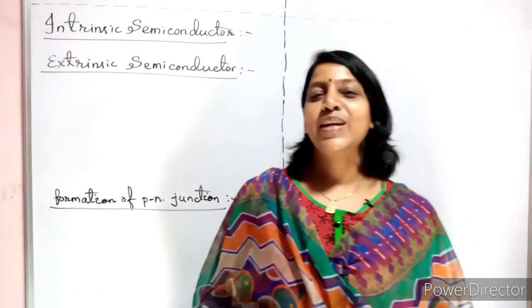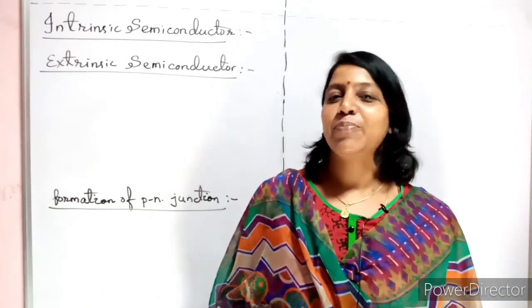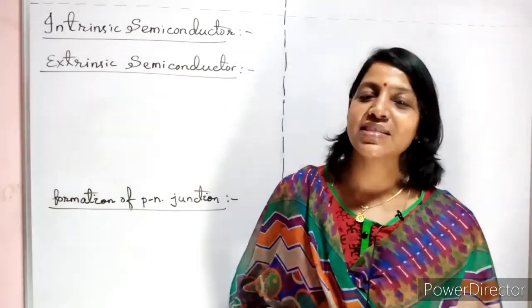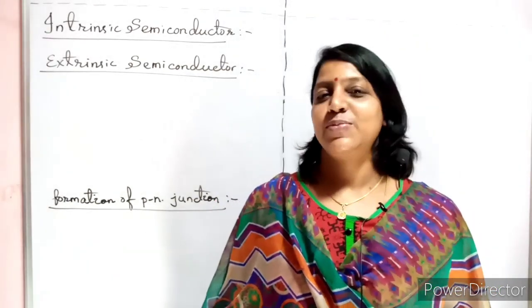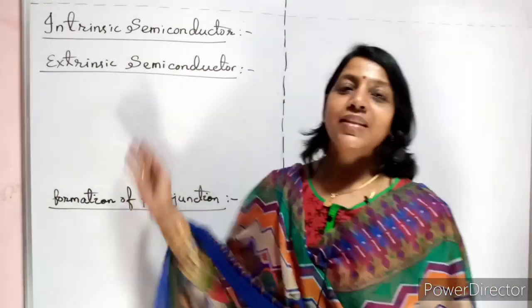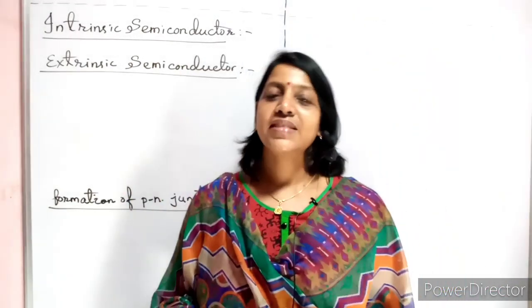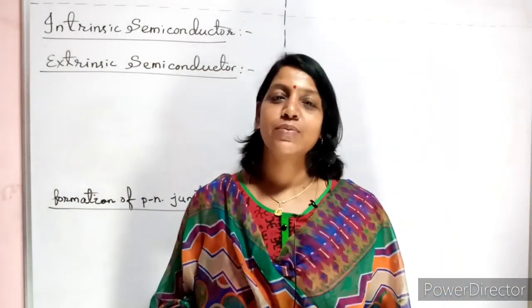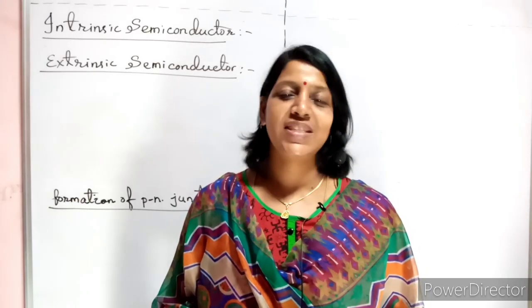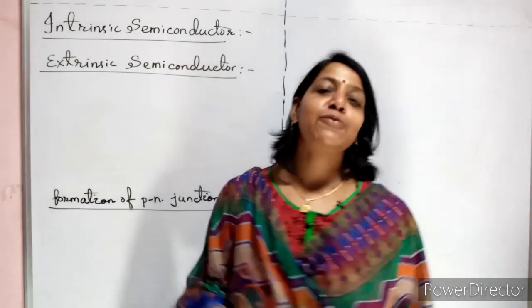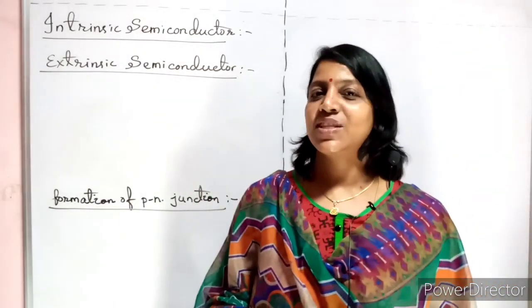Hello students, today let us see the semiconductor part 2. Already in part 1 we discussed what a semiconductor is and what its types are. Today let us see the basic classification of semiconductors. It is basically of two types: one is called intrinsic semiconductor and the other is extrinsic semiconductor. Now let us see the difference between intrinsic and extrinsic.